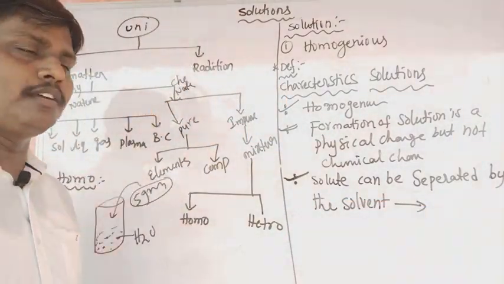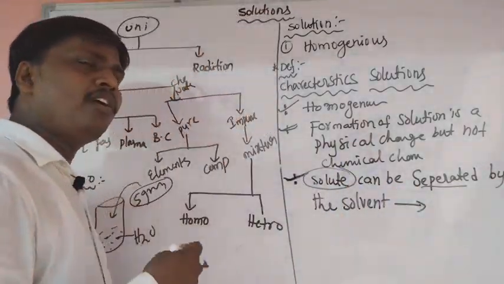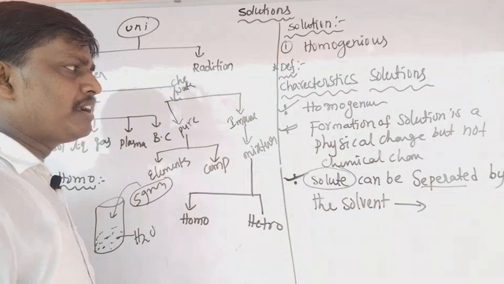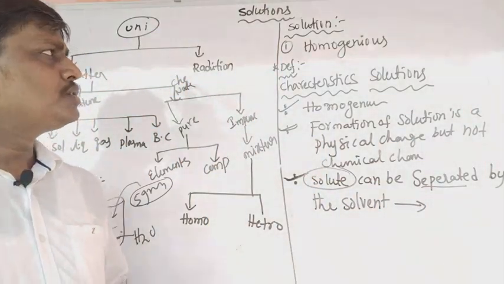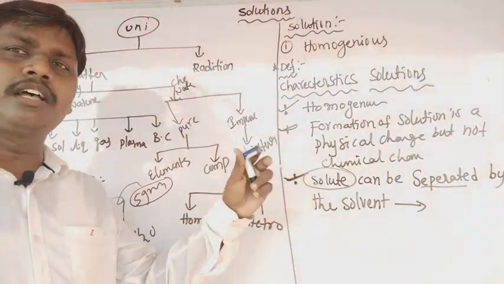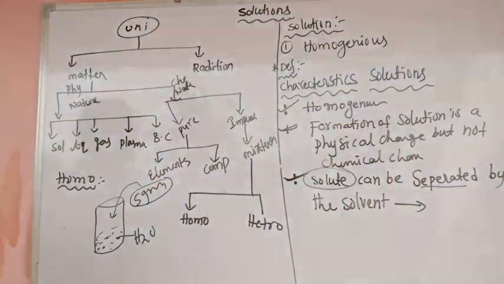By using these methods, solute can be separated from the solvent. Chemical methods are not used. Why? Because this is a physical change. So these are the characteristics of the solution.